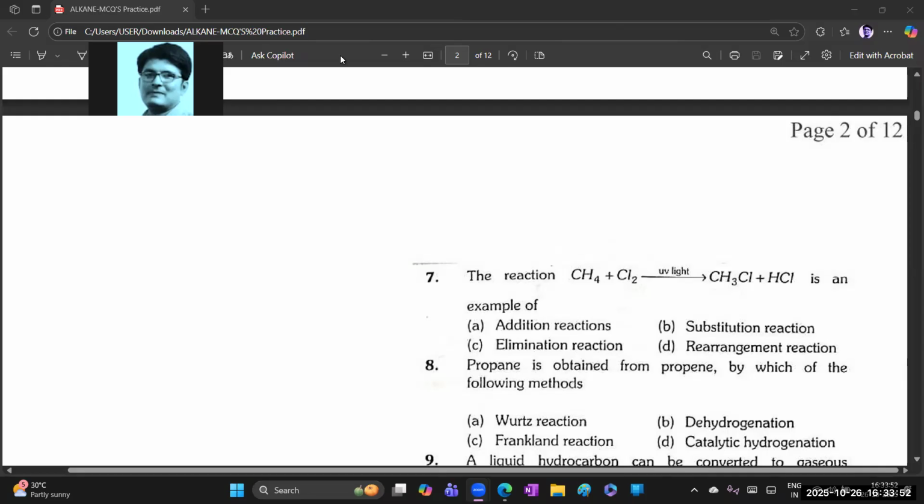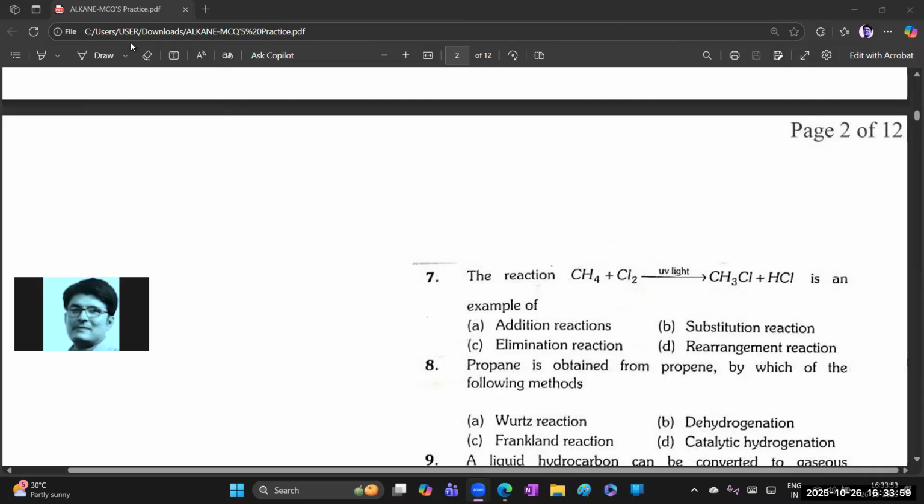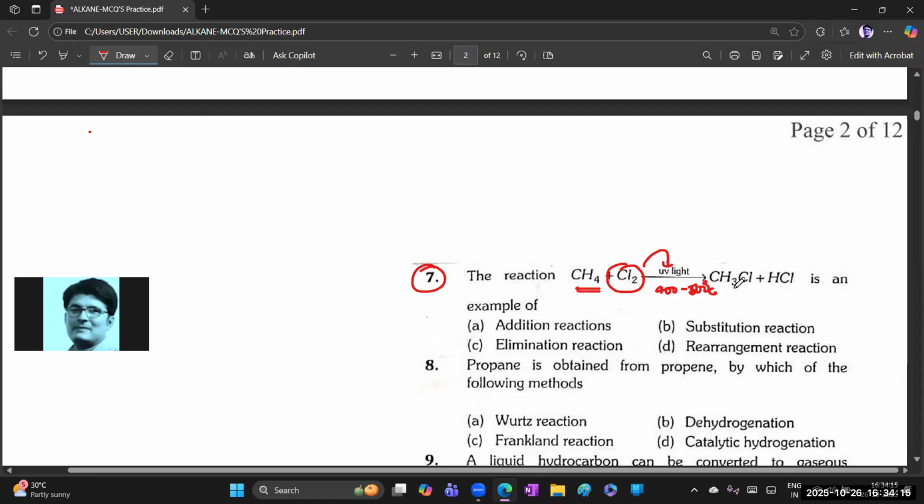Hello, guys. Now let us go to question number 7. Okay, question number 7, an easy question here. In this reaction, methane is given with chlorine in the presence of sunlight, and the temperature should be maintained at 400 to 500 degrees Celsius. Then we got CH3Cl and HCl. Is it an example of addition reaction or substitution reaction?